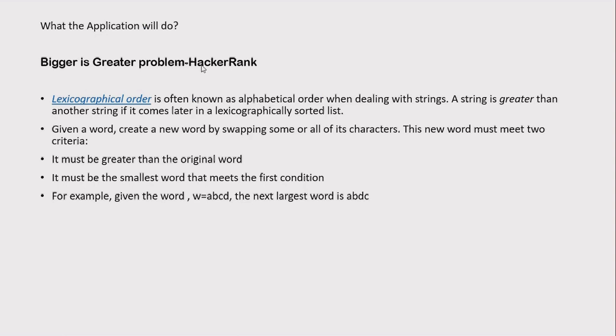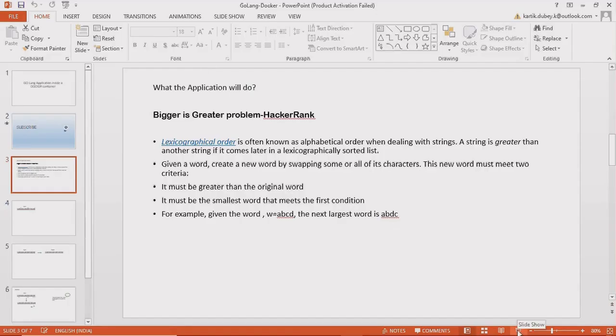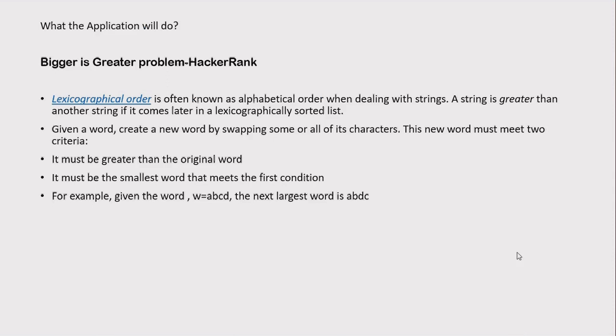Firstly, I would like to give the use of the application, what this application or program would be doing. So this app is used to sort a word in lexicographical order. Lexicographical order can be compared to a dictionary order. Lexicographical order is often known as alphabetical order when dealing with a string. A string is said to be greater than another string if it comes later in a lexicographically sorted list.